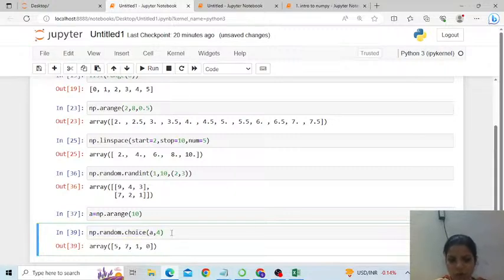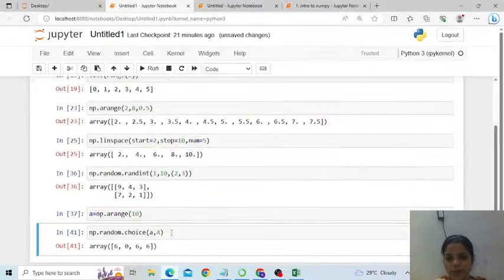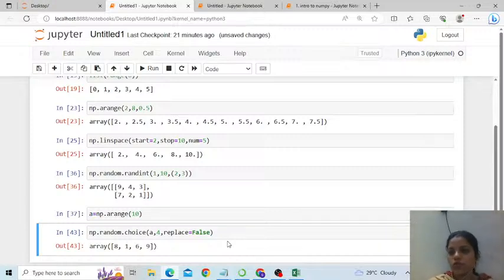So if I repeat this, you could see a 0 coming up 2 times, because it can happen. Out of 4, 6 has been chosen 3 times because it is a random choice. And if you don't want that to happen, you can simply write replace is equal to false. That means do not repeat the number while choosing. So you will find among 4, none of them repeated. Is that correct? Fine. So random dot random integer, random dot choice, and so on.